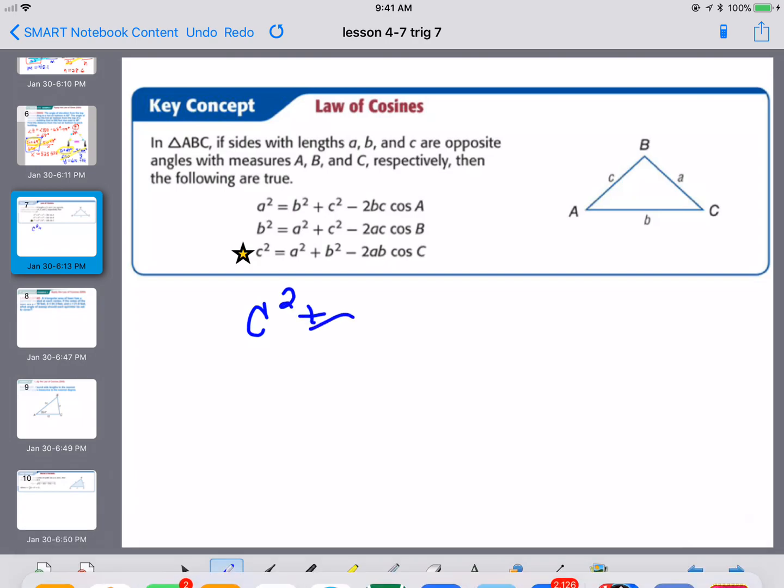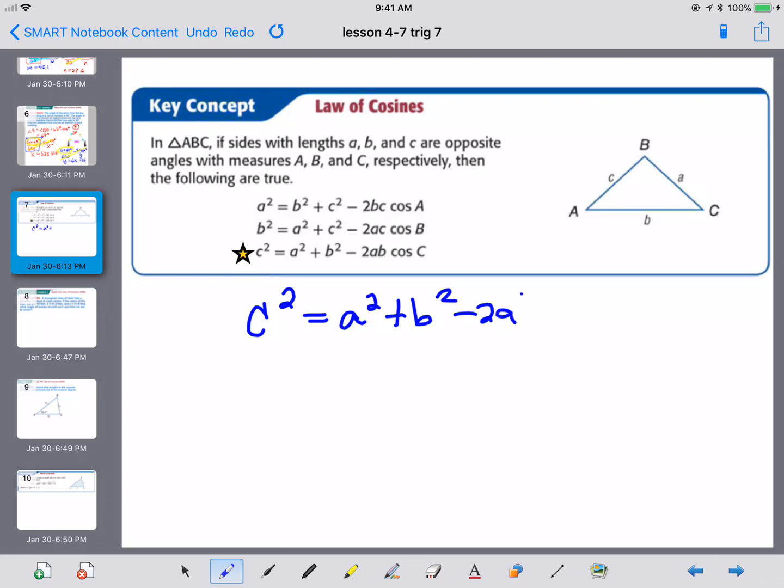Now, this formula actually does work for a right triangle. That back piece, this negative 2ab cosine of c that you don't usually see in a right triangle, becomes 0. So then you get the Pythagorean theorem. So this formula works for any triangle. We tend to just use it for non-right triangles because we know so much about right triangles.